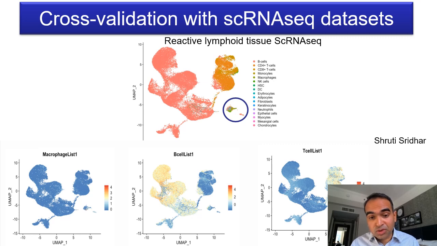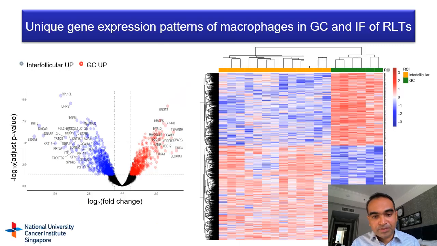We were able to show that the cell type specific transcript collection by the DSP equipment was robust, because when we compare our findings to that of single-cell RNA-seq data sets, the genes picked up from CD68 regions did map to macrophages in these UMAP plots, while those picked up from CD20 regions mapped to B cells, and those picked up from CD3 regions mapped to T cells.